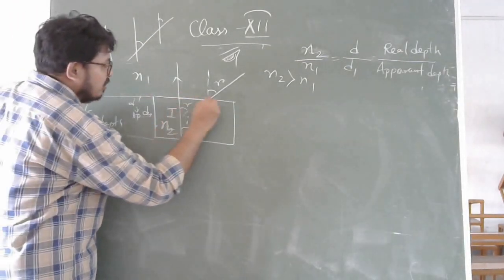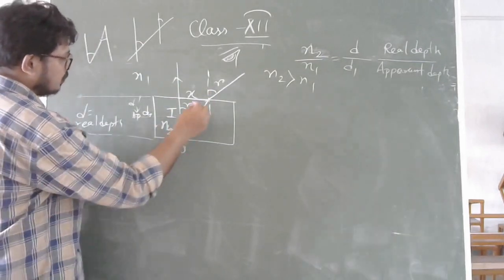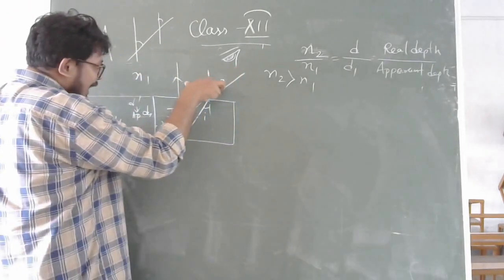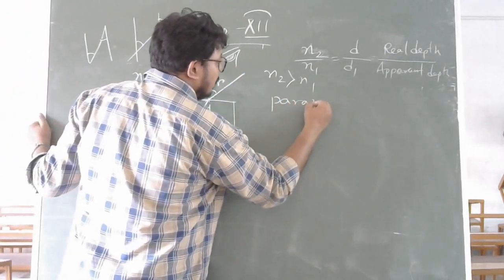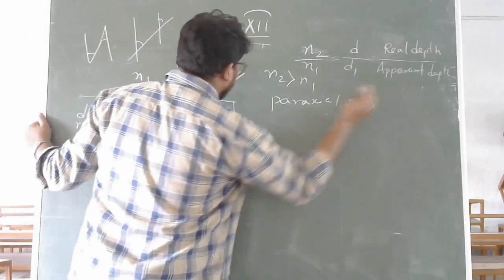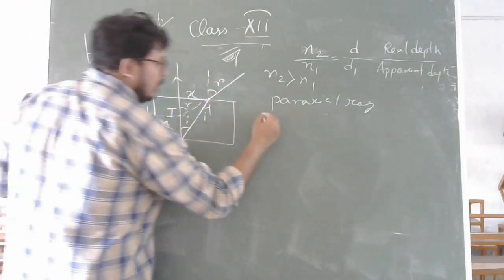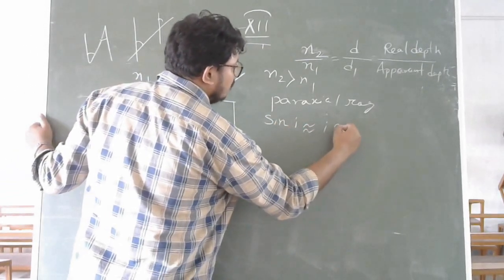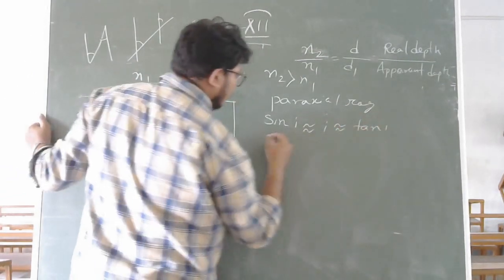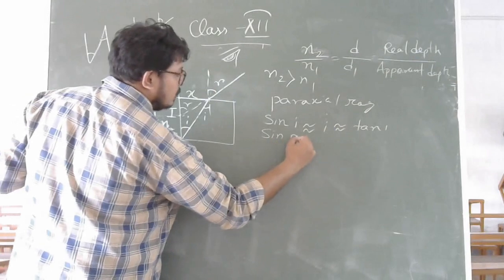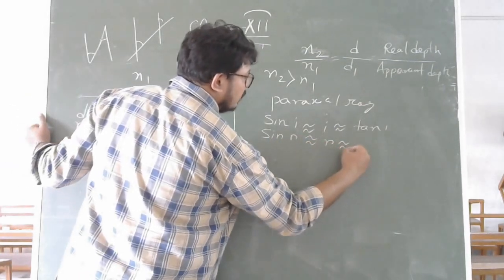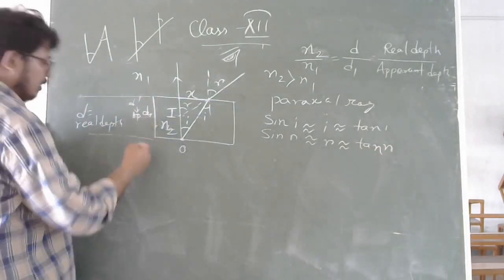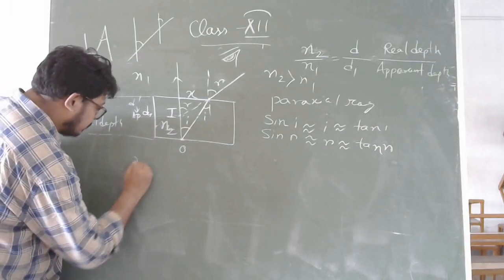So now we are going to find the value. Let's consider this is X. Now, as we know, the rays are paraxial rays, they are much closer. As they are much closer, you can write sin I almost equal to I almost equal to tan I, and sin R almost equal to R almost equal to tan R. So what is your relation?